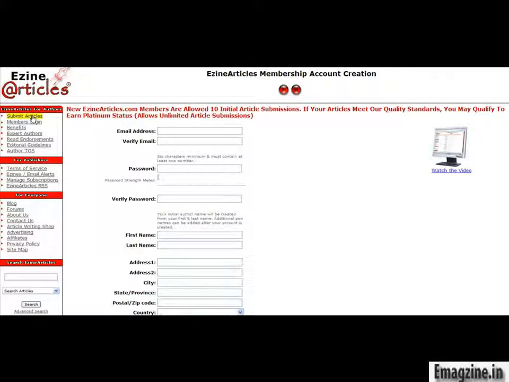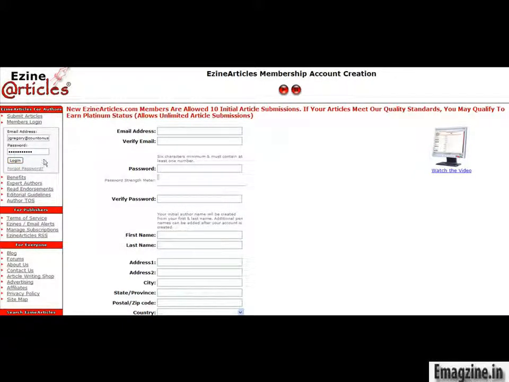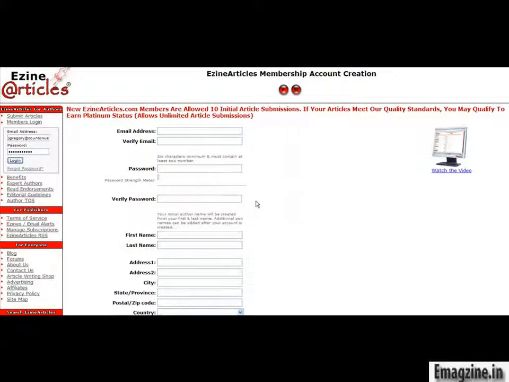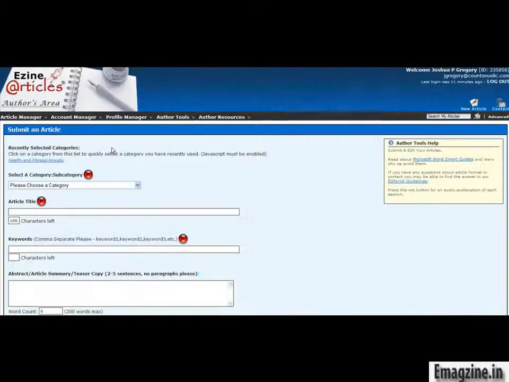So once you've set up your account, just click over here on Members Login, and you're just going to go down here and log in. So I'm just going to log in really quick. And then once I log in, I'm going to take you through this process for submitting articles. So once you get here, you're going to see an article dashboard that looks similar to this. And just click over here on Article Manager and then click on Submit a New Article. So you're just going to hunt around for new article submissions or submit article. And that's how you're going to do this with all other article directories.